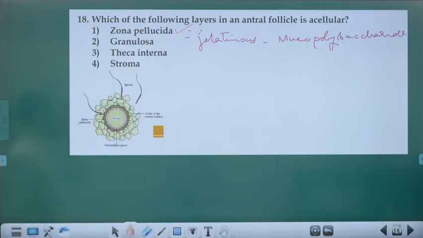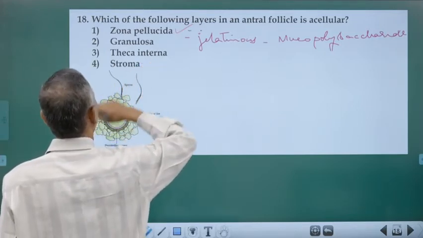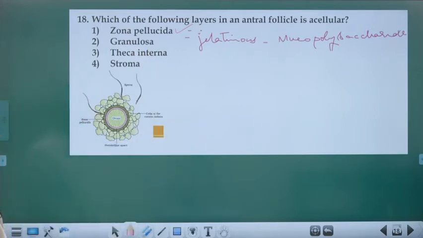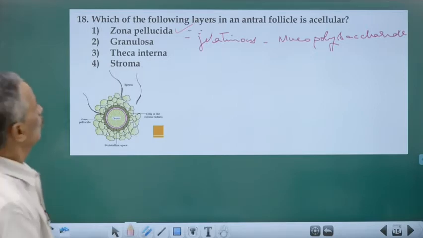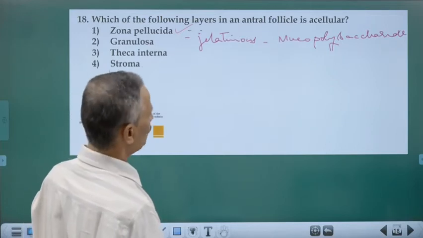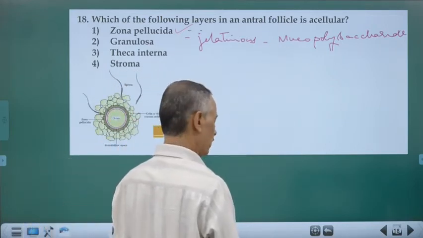Antral follicles develop only from the tertiary follicle stage. So here stroma is not a part of it. Theca externa and theca interna are made up of cells. Granulosa cells are cells. Zona pellucida will be formed in a Graafian follicle only, after that in the Graafian follicle.